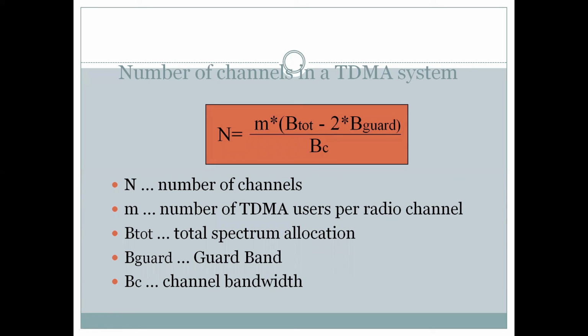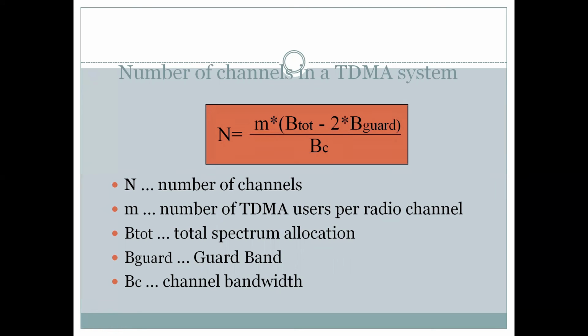Just like FDMA, we also need to know the number of channels required in a TDMA system, and that is also related to the frequency parameters. These frequency parameters are B subscript TOT, which is the total spectrum allocation, B subscript guard, which is the guard band, and BC, which is the channel bandwidth. And there are two numerical values: one is a value of 2 and one is small m.